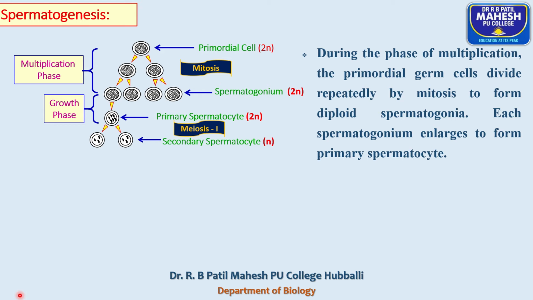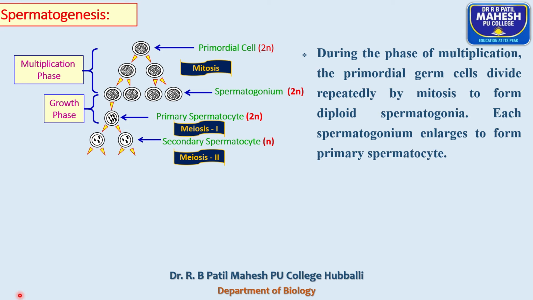It produces two equal sized haploid secondary spermatocytes. And you remember one thing, meiosis 1 is a reductional cell division. As a result of meiosis 1, diploid primary spermatocytes are converted into haploid secondary spermatocytes.